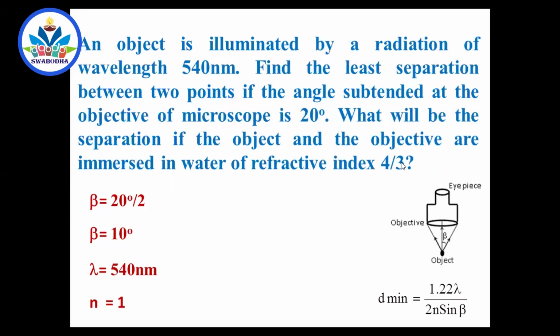Then what happens when 4/3 is introduced in this gap? So oil immersion microscopes are the microscopes where the medium between the object and objective is filled with a higher refractive index medium. Now you have to substitute this: 1.22 lambda, 540, it should be 540, not 550. Something has gone wrong here, but let it be, you correct it to 540. Into 2n, 2 into 1, sin beta, sin 10. Beta is the semi-vertical angle, 10 degree. Correct? No problem with this.